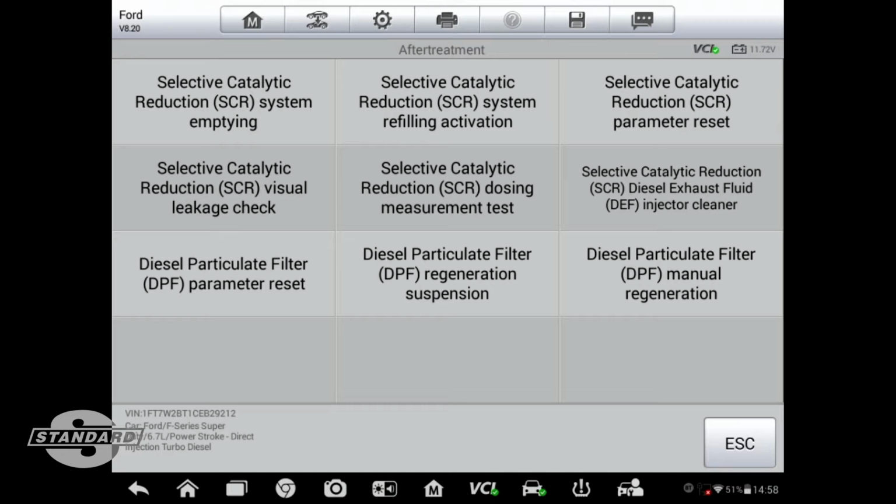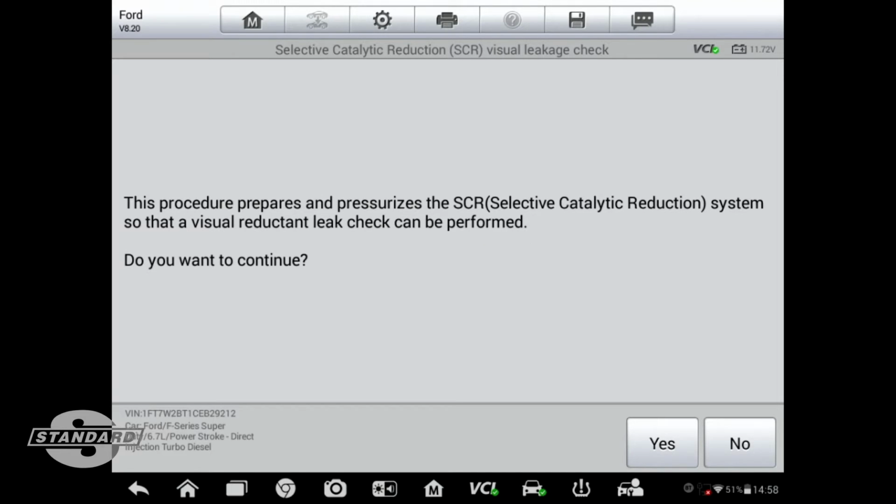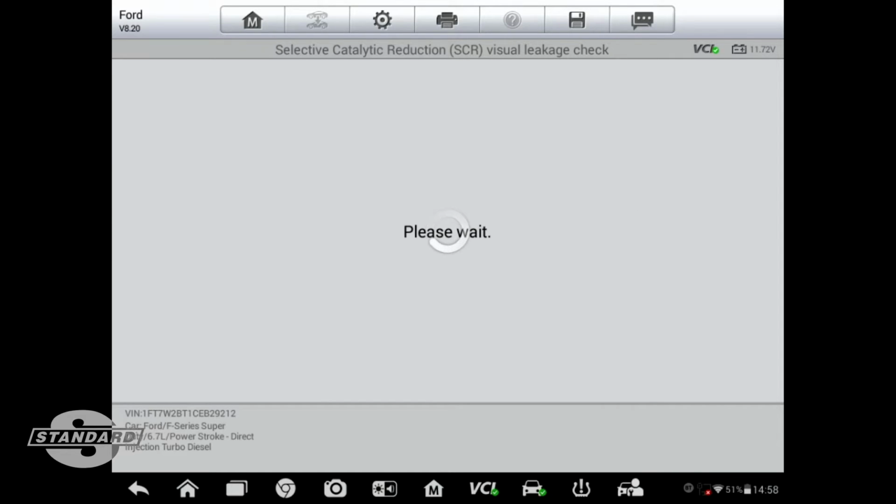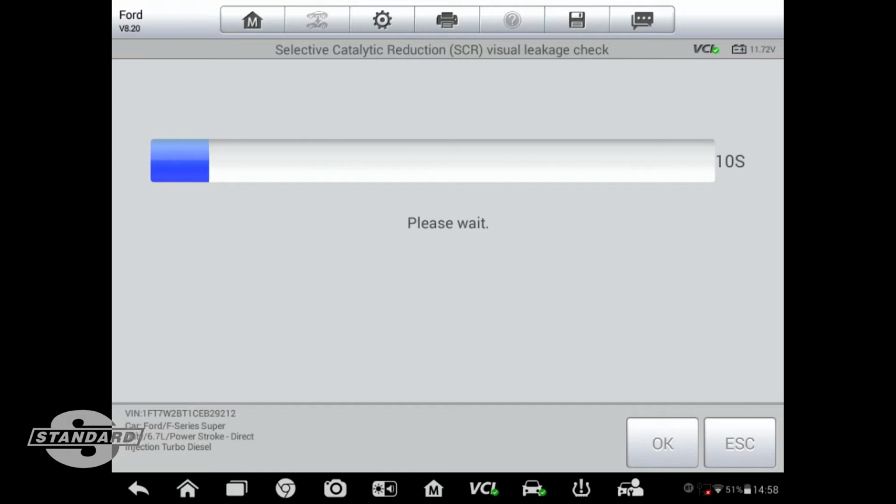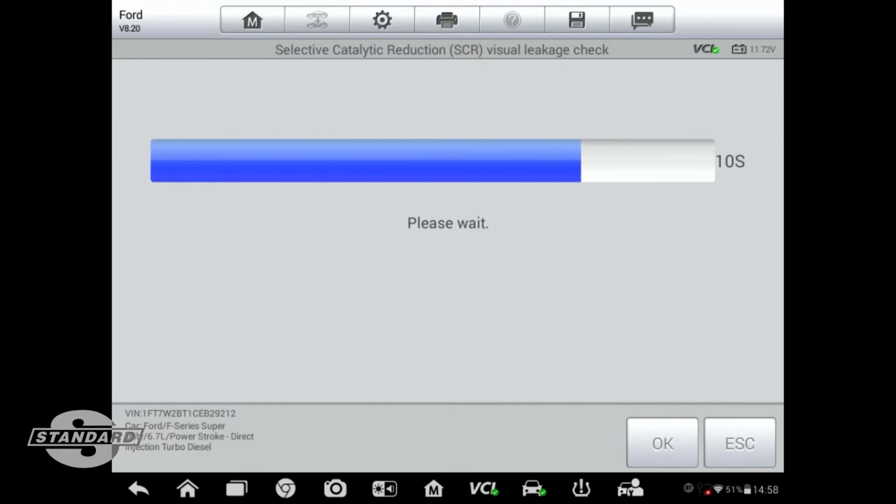Now, let's very quickly do this SCR visual leakage test. What we would do is select that menu option. You'll notice that this procedure is going to pressurize the system so that we can go into the vehicle and look for a visual reductant leak. So let's do this. We're going to activate it, and there is a 10-second timeout while the system prepares for the operation.